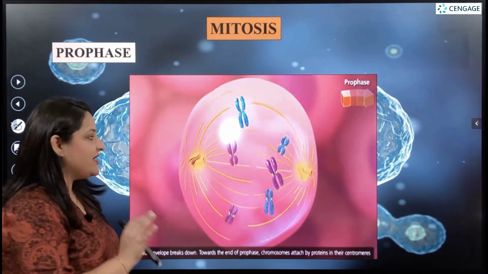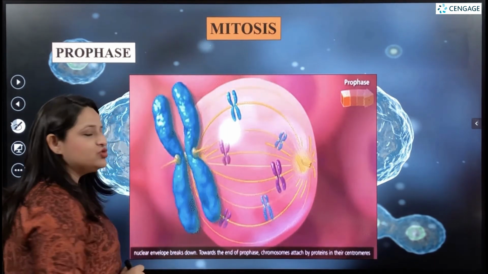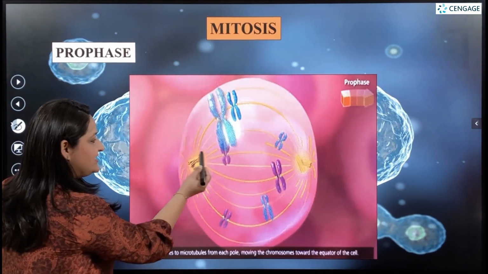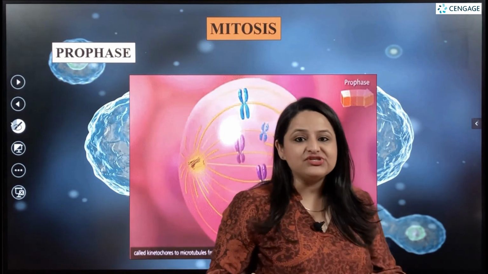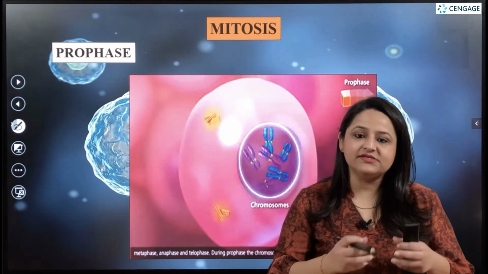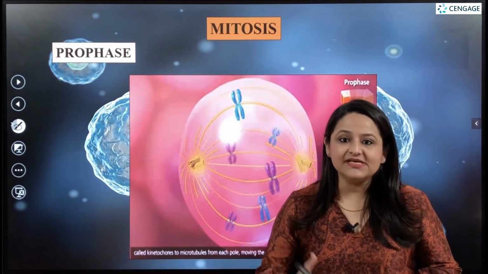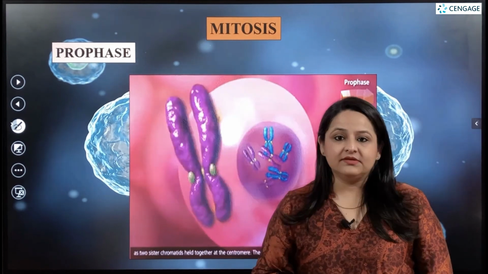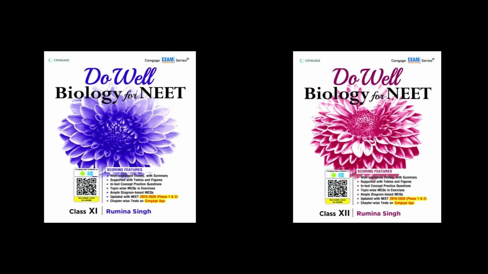It is these microtubules which join to the kinetochores of the two chromatids. Kinetochores are structures present in the chromatids through which the spindle fibers are going to join, and these spindle fibers are going to move the chromosomes towards the center, which is then going to mark the second phase, known as metaphase.